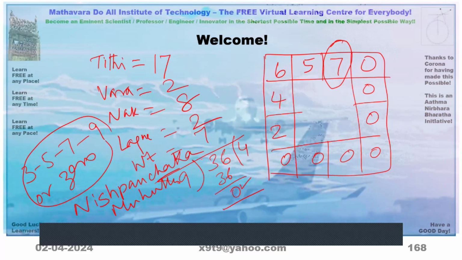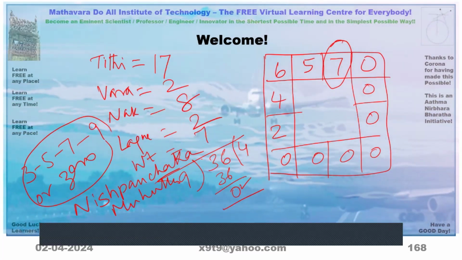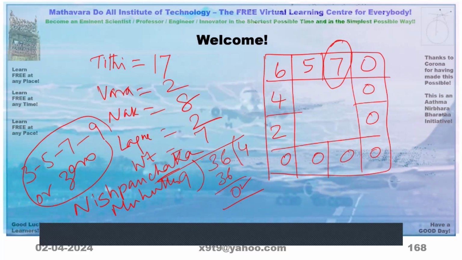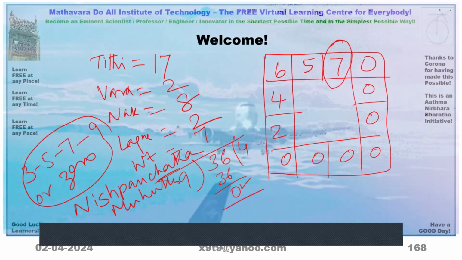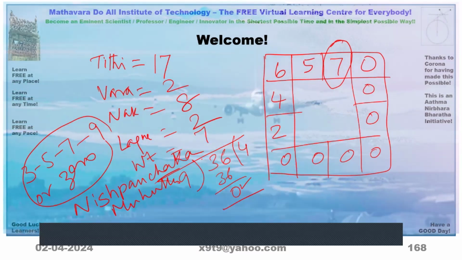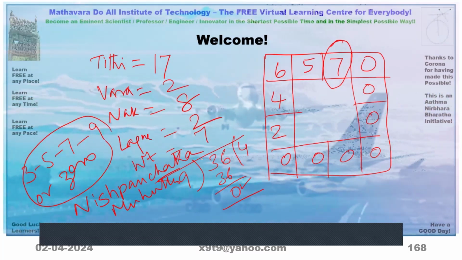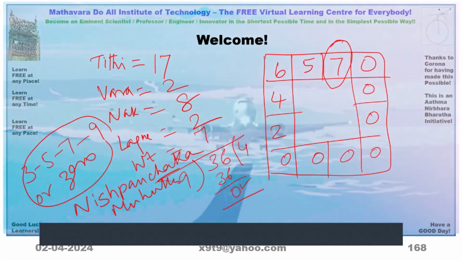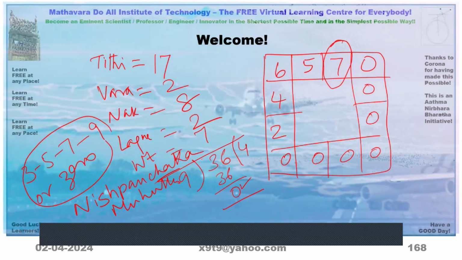But in addition to that, you have to go for page number 7. Page number 7, at the central column.